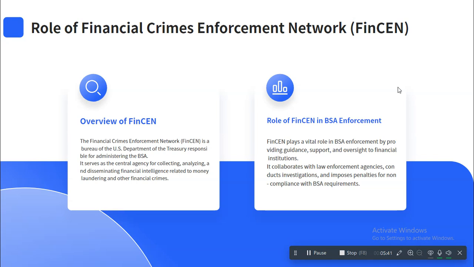FinCEN plays a vital role in the BSA by providing guidance and oversight to financial institutions. It also collaborates with law enforcement agencies and imposes penalties, the things we saw in the previous slide. So these are some of the key factors of the BSA.